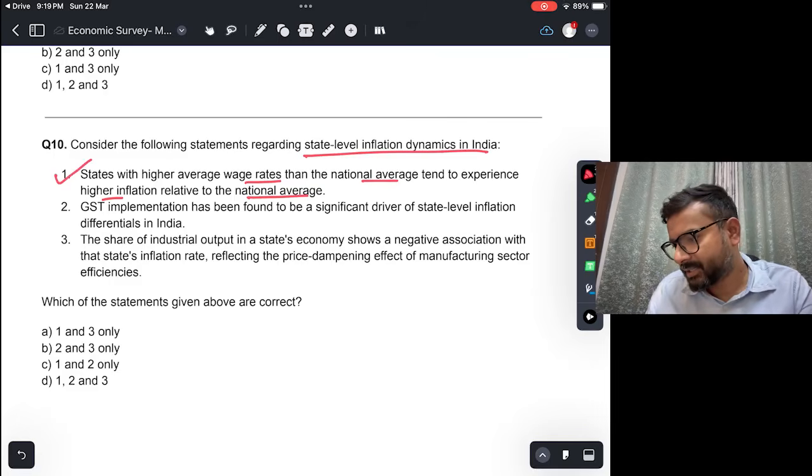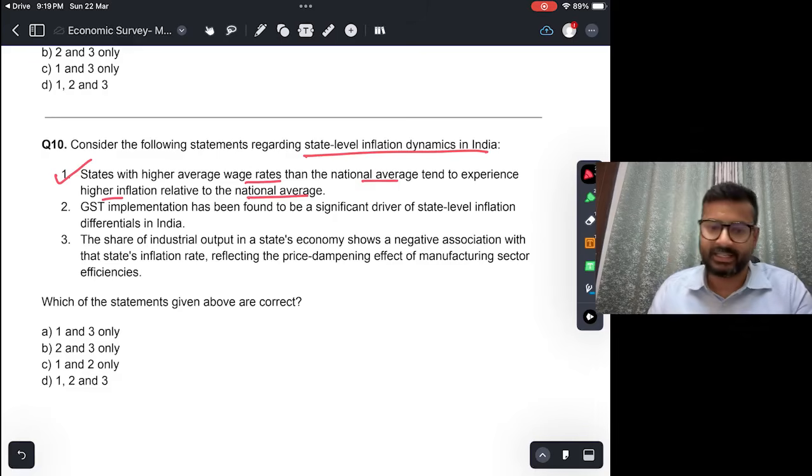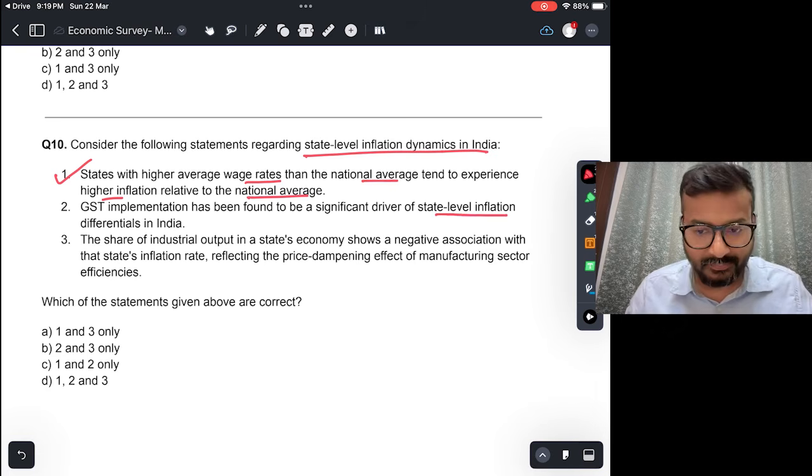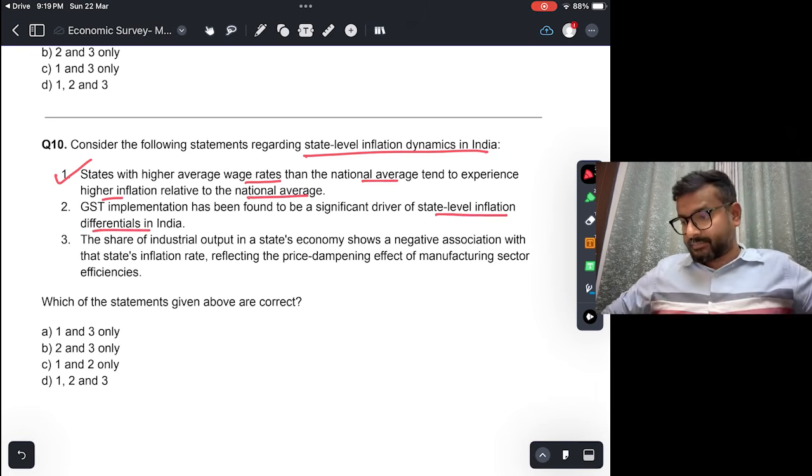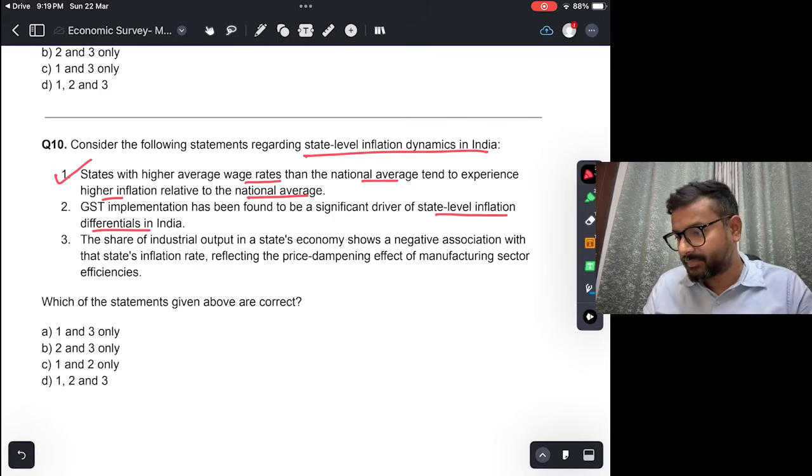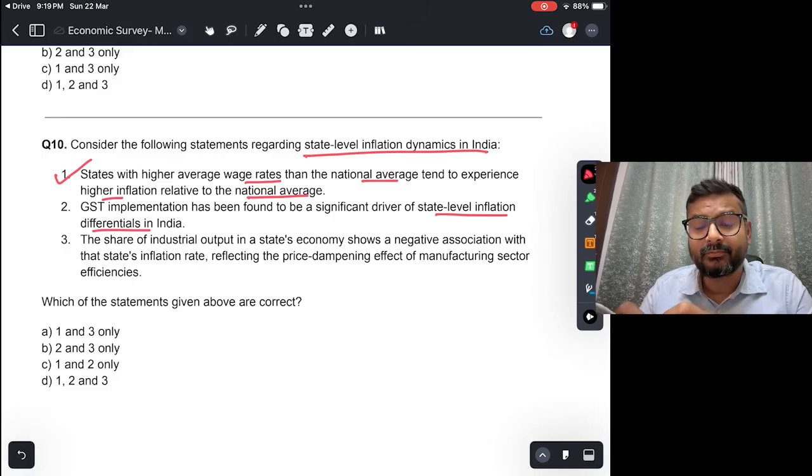GST implementation has been found to be a significant driver of state level inflation differentials in India. Now this is not correct. And in fact, if you read the economic surveys, GST imposition has been found to be price neutral. ओके तो स्टेट लेवल इन्फ्लेशन डिफरेंशियल पे उसका कोई फर्क नहीं पड़ रहा है. स्टेट में क्या इन्फ्लेशन है, GST did not have that much effect as was expected before implementation of GST. So it has been quite neutral. So this is not true.